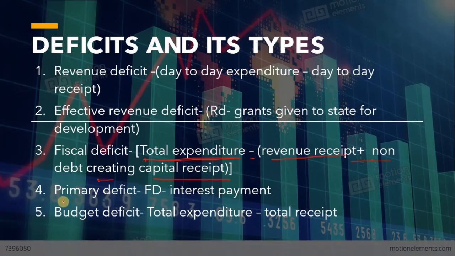The fourth one is the primary deficit. It is the fiscal deficit minus the interest payments. And the last one is the budget deficit. It includes the total expenditure minus the total receipts.